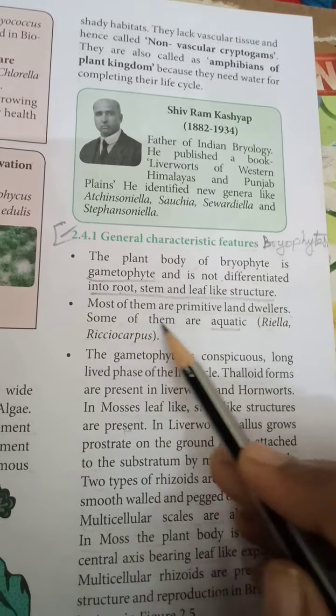In liverworts, the thallus grows prostrate on the ground and is attached to the substratum by means of rhizoids.